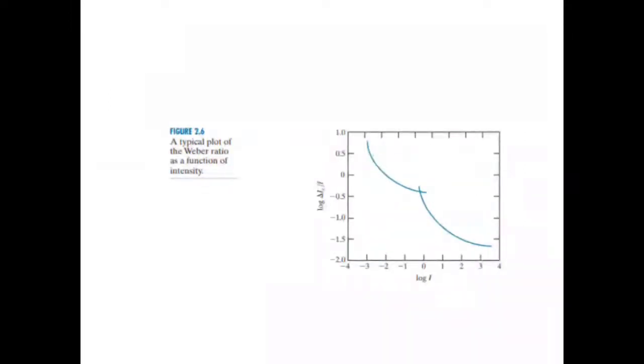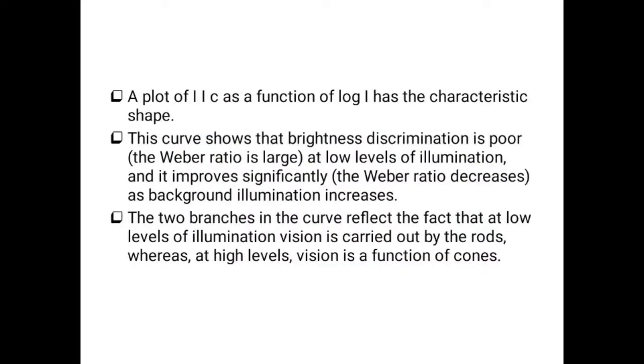So this is the typical plot. Here the x-axis is log I, the illumination of the source on the object, and the y-axis is del I_C divided by I, the incremental illumination added to the original illumination. This is the typical plot of the Weber ratio. A plot of del I_C as a function of log I has this characteristic shape.